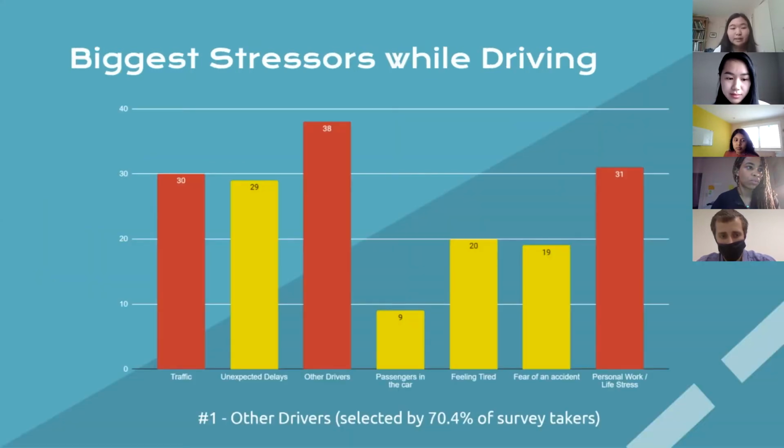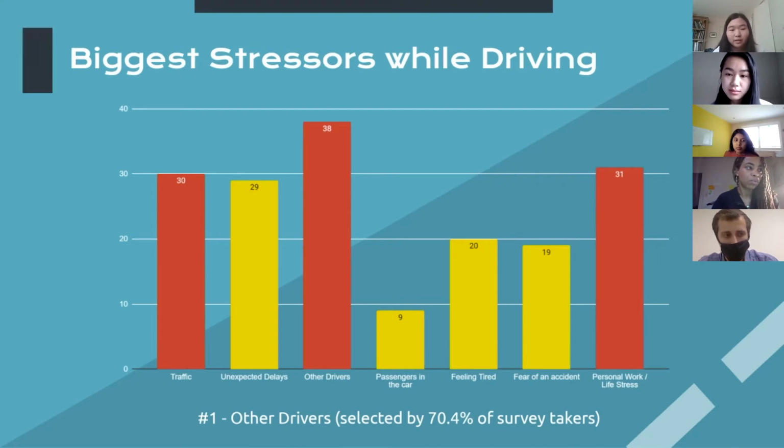We discovered another key finding from our survey when we asked about the biggest causes of stress while driving. As illustrated in the chart, the top 3 selected answers were other drivers, personal life or work stress, and traffic. In fact, the most chosen option was other drivers, with around 70% of responders selecting it, which further demonstrated to us that this is a serious issue that our end users care about.